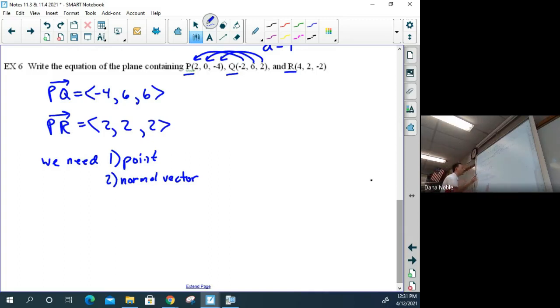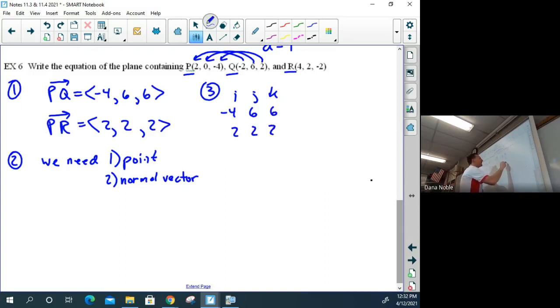Okay? So if we go in order here, think about this. We did that first. Then we asked ourselves what we needed second. Now we're going to come over here in third. We're going to do the I, the J, and the K with our vectors, not the points. -4, 6, and 6, 2, 2, and 2.